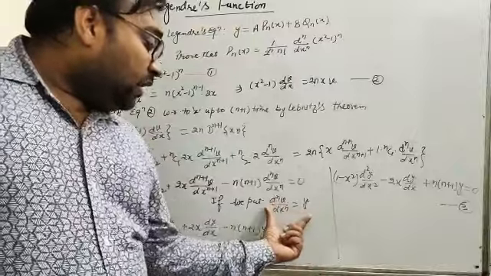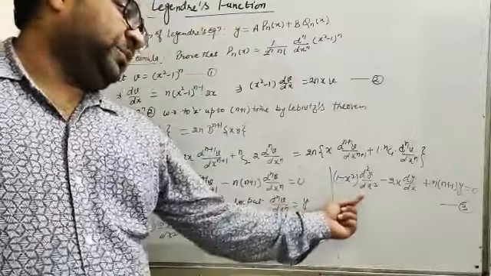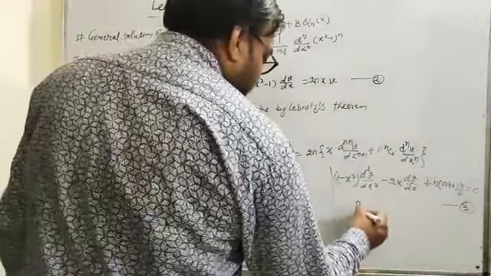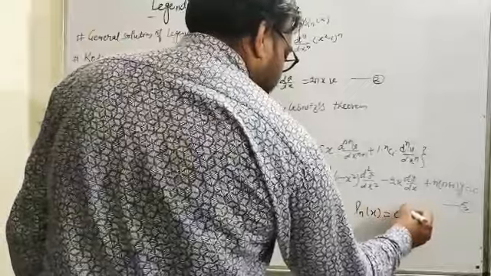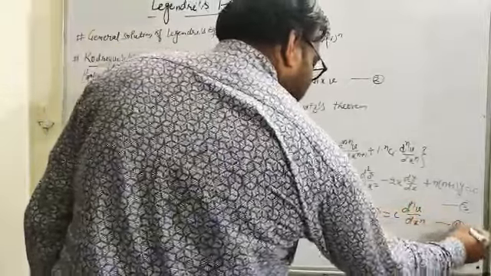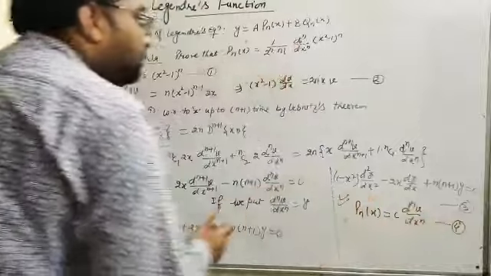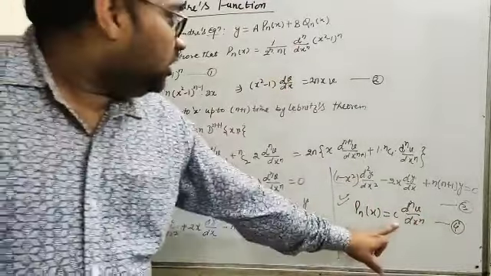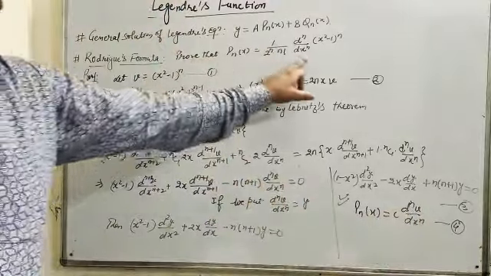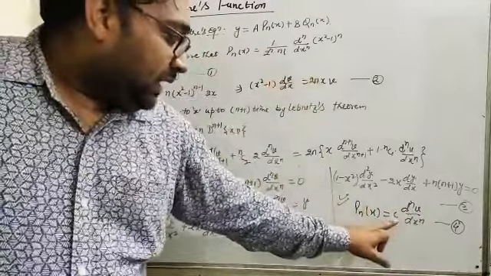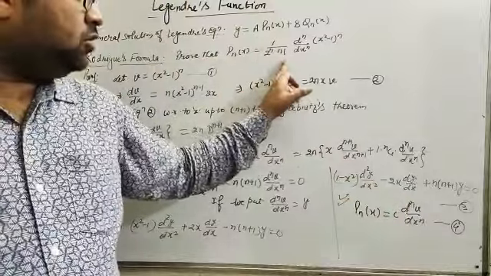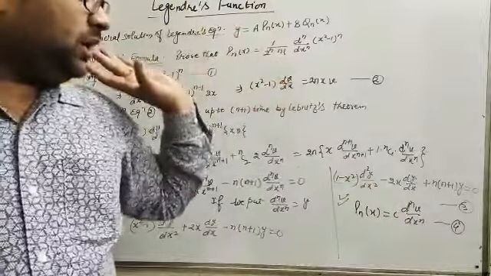So this is a part of the solution of this particular equation, that is, the solution must be Pn(x) is equal to c into d^n v/dx^n. Let it be equation number 4. Now we have to find the value of this c, because v is equal to (x² − 1)^n. So if we can get the value of c in terms of 1 upon 2^n into n factorial, then this Rodrigues formula will be proved.